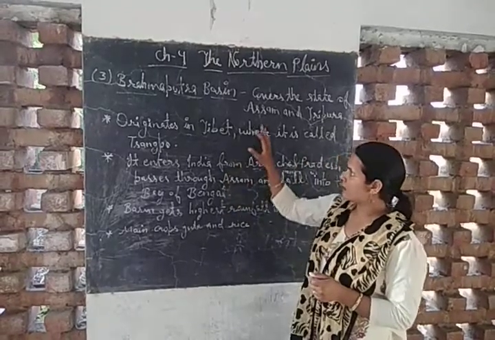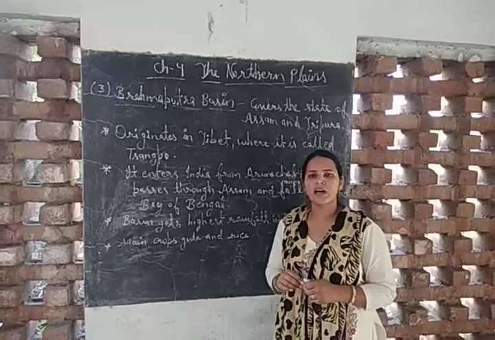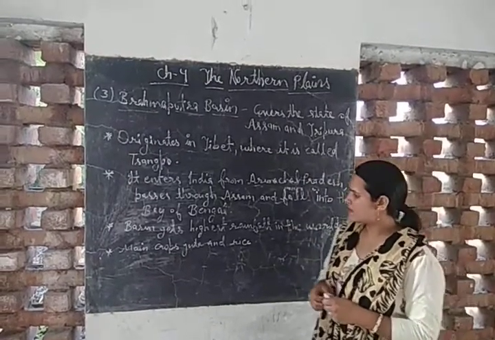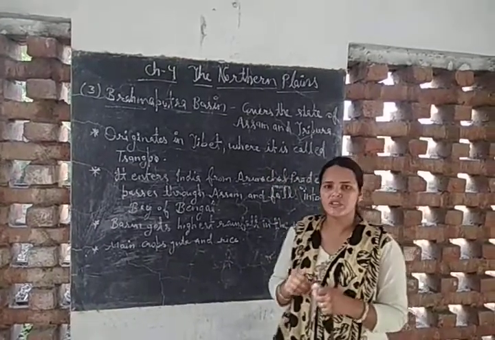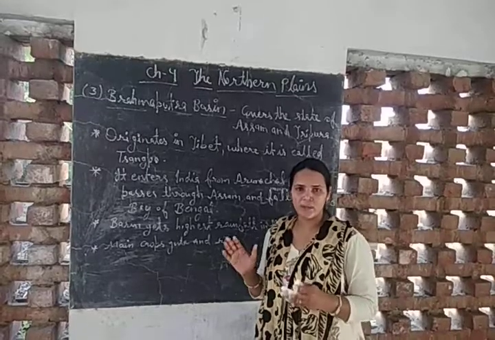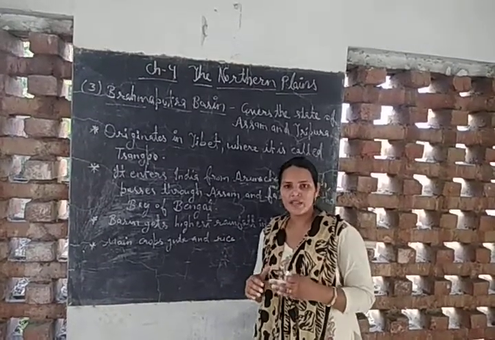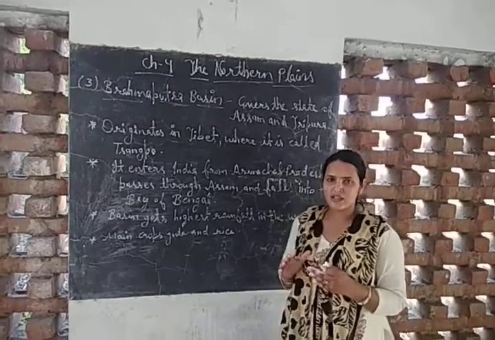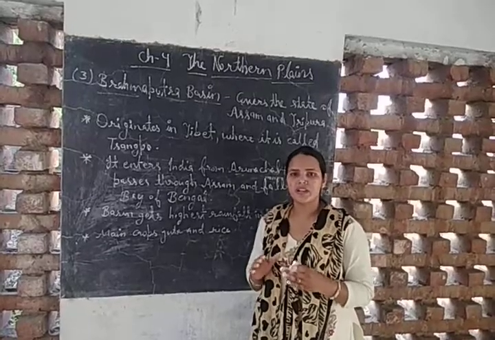This Brahmaputra basin gets the highest rainfall in the world. And these are the major crops that are grown in this basin: jute and rice. So these are the three basins that we have discussed: Indus basin, Ganga basin and Brahmaputra basin. These are the three basins which make the northern plains a very fertile region of our country.